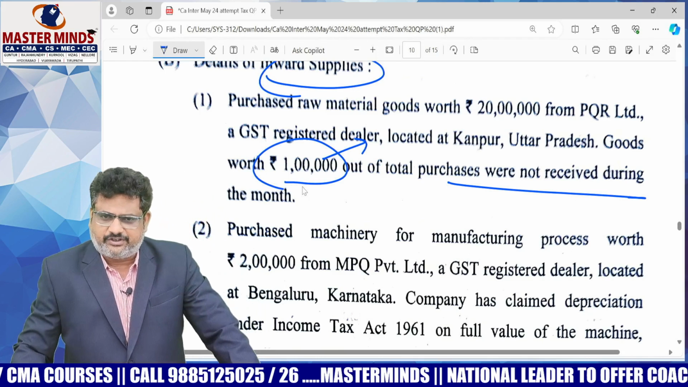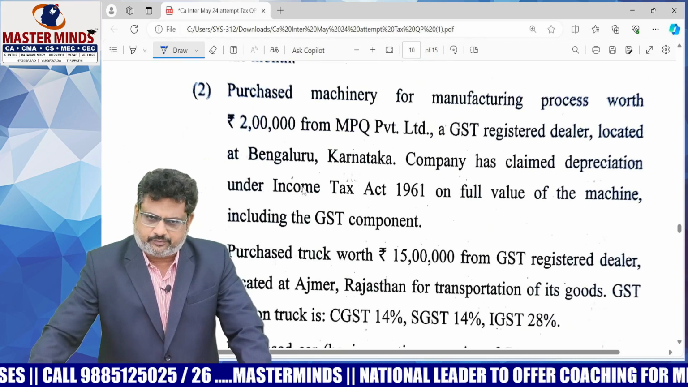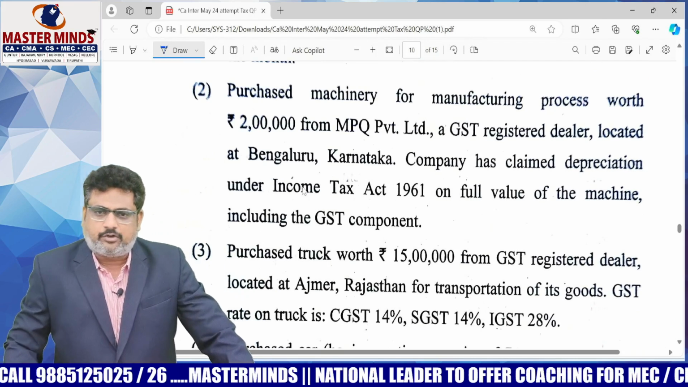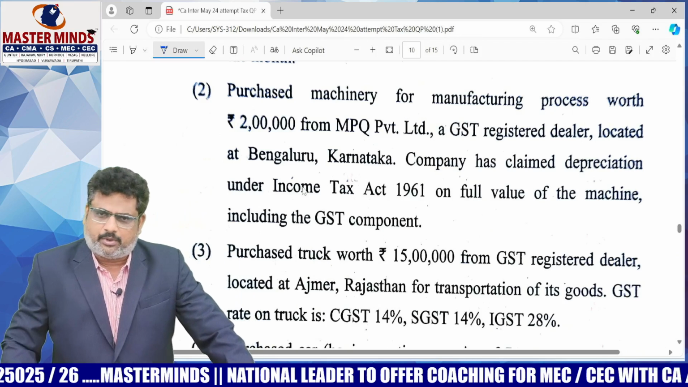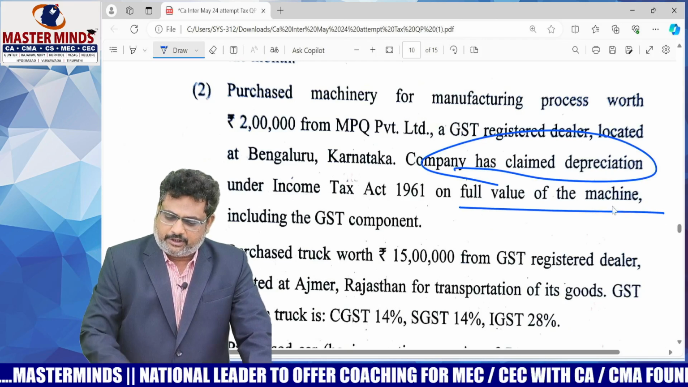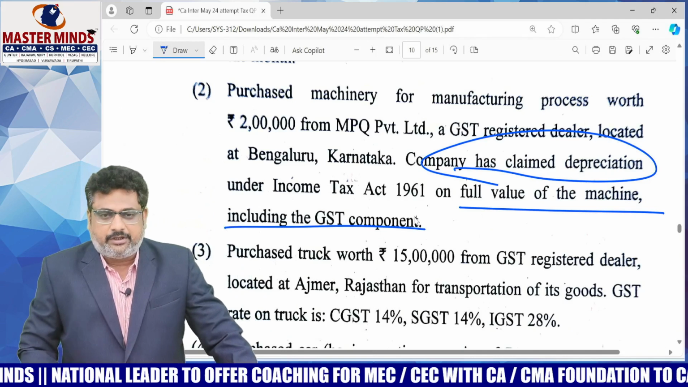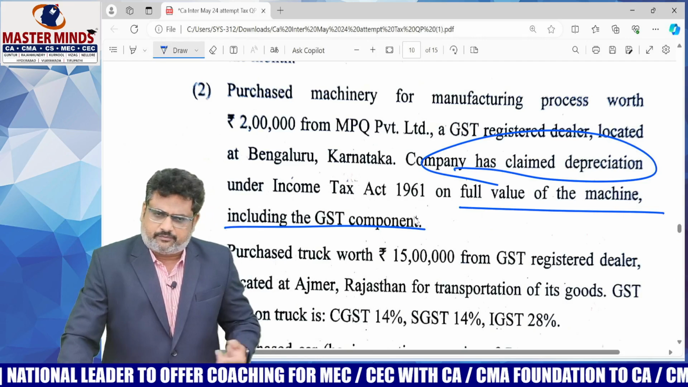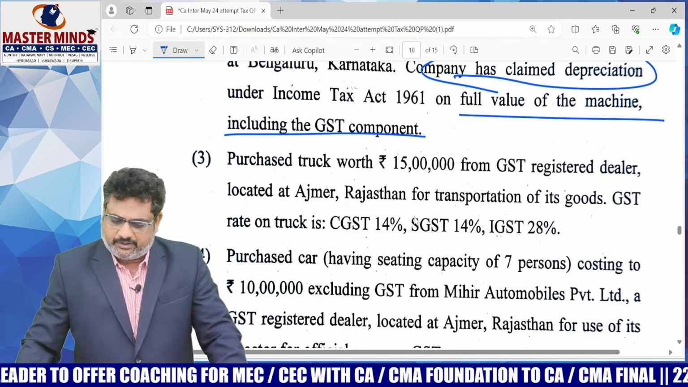Easy one, ITC chapter. And purchase of the machinery for manufacturing process worth 2 lakhs from MPQ Private Limited, a GST registered dealer located in Bangalore, Karnataka. The company has claimed the depreciation on full value of the machine, including the GST. Section 16 subsection 3. Inclusive of GST, depreciation was claimed, no ITC is allowed. Strike 1, no difficulty in this.